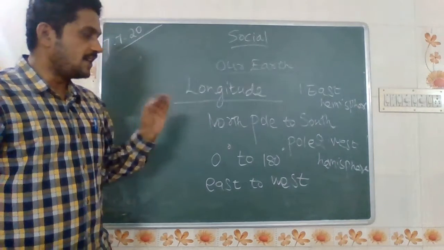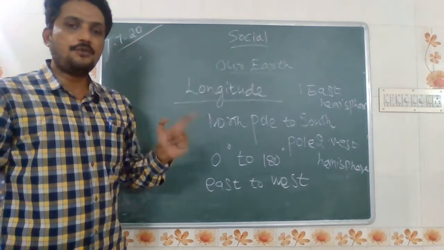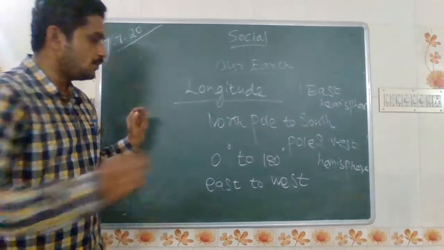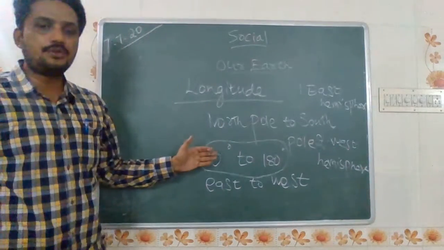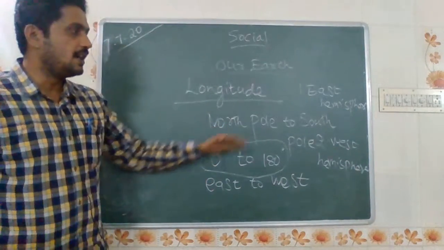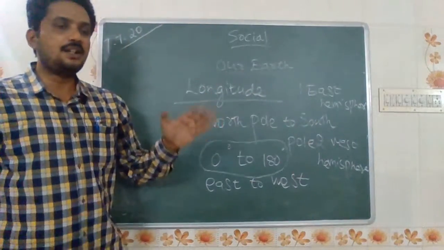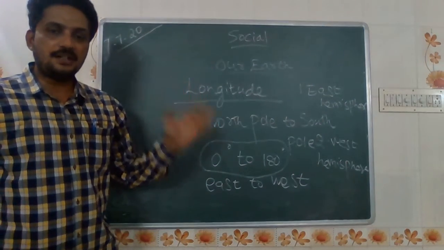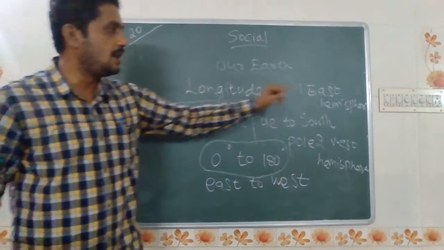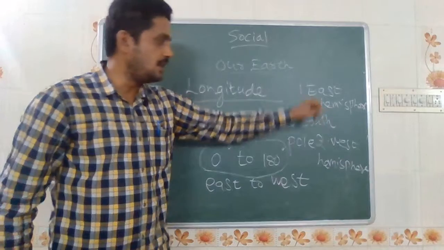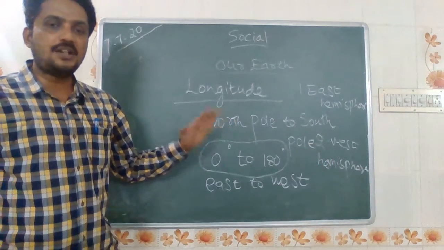Apart from that, another major difference is that latitude lies upon the degree of 23.5 degree, but longitude represents 0 degree to 180 degree from north pole to south pole, and also east to west. It divides into two halves, eastern hemisphere and western hemisphere. In latitude, the northern hemisphere lies in the north direction, the southern hemisphere lies in the south direction. Same in longitude, the eastern hemisphere lies in the east direction, the western hemisphere lies in the west direction. This is the major difference between latitude and longitude.